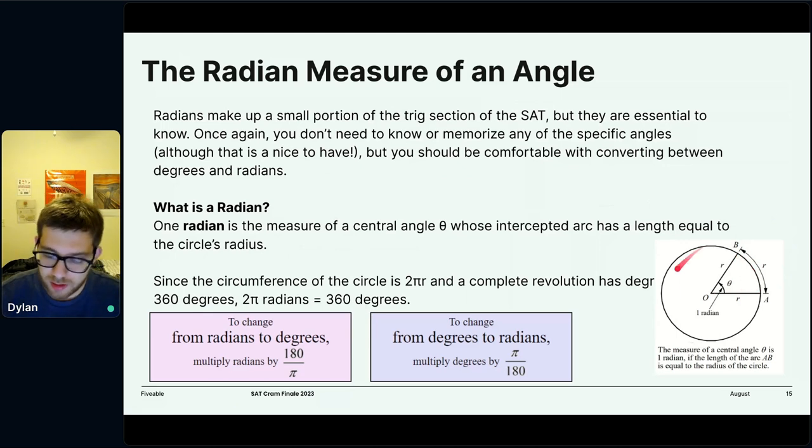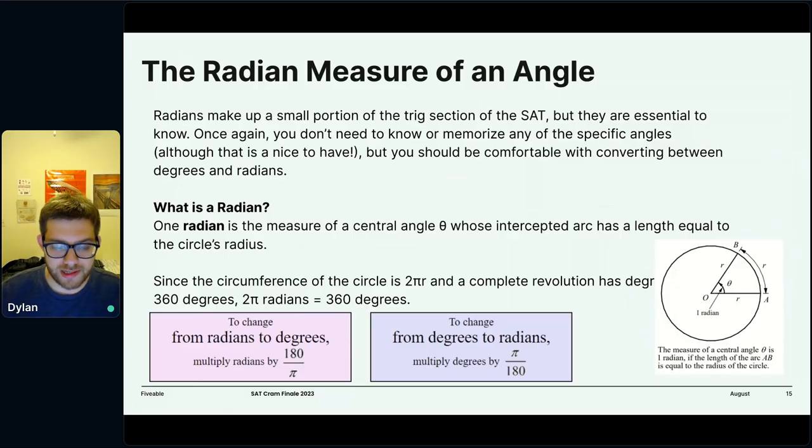Something to note is, think for a second, how many radii can we fit around a circle? Well, we know the circumference of a circle is 2 pi r, so we can fit 2 pi radians in a circle. So what we know is that 2 pi radians is equal to 360 degrees. That is a key relationship right there. 2 pi radians is the same as 360 degrees. I'll say it again: 2 pi radians is equal to 360 degrees.